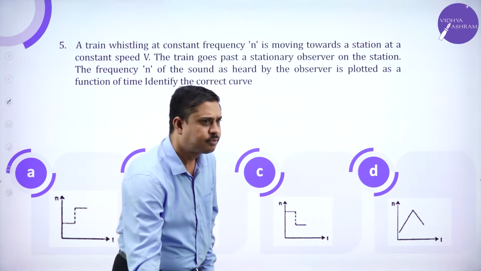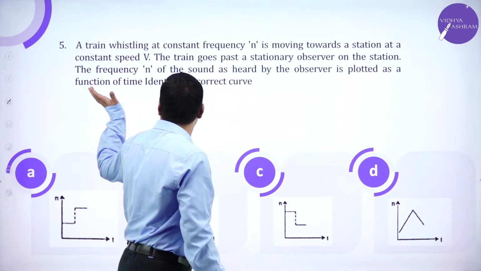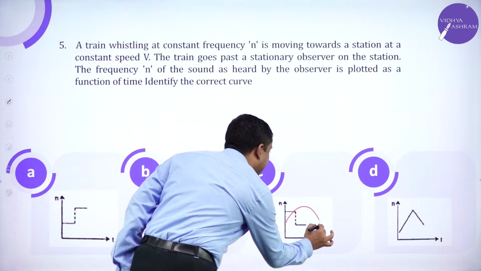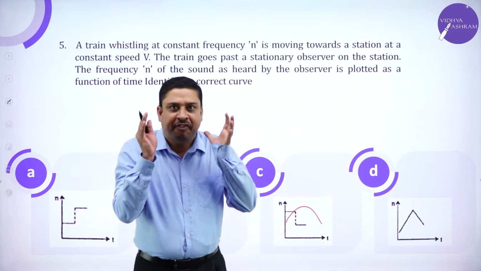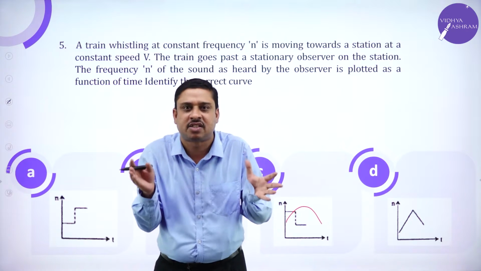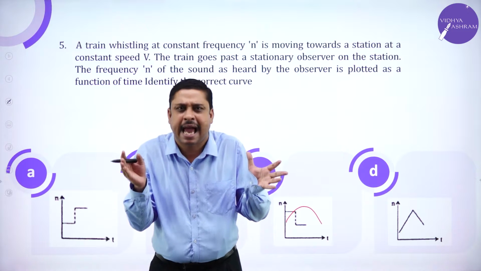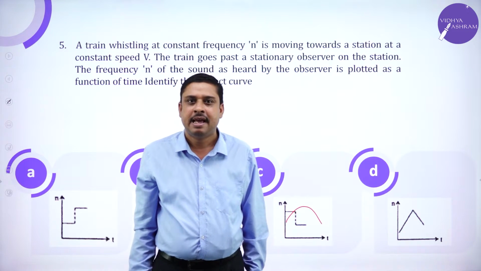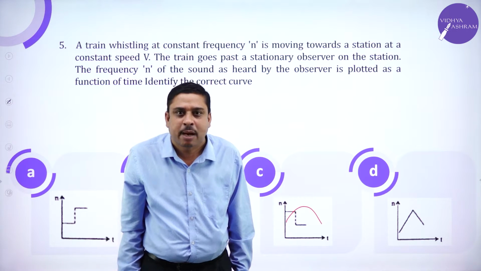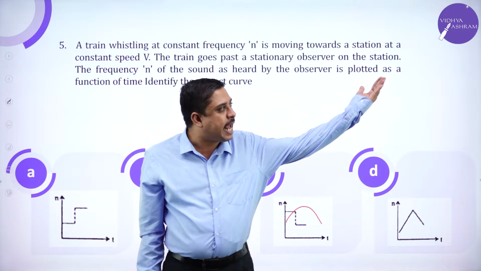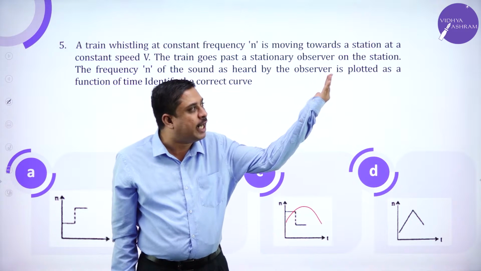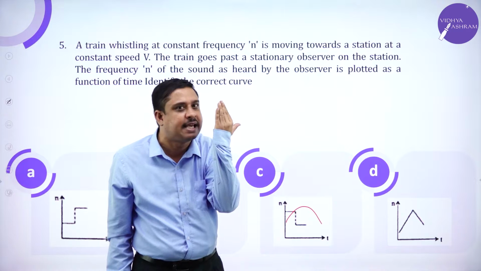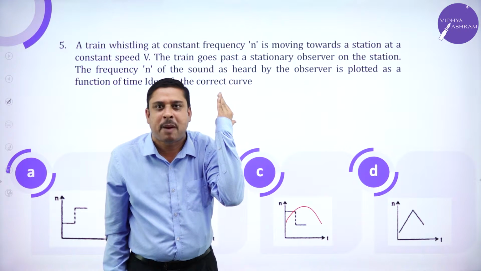Fifth one, it is a conceptual question. Actually, the third graph should be like this. If you analyze the question, it is exactly based on your Doppler effect. I am the stationary observer. Train is coming towards me with its own natural frequency. I am standing on the platform.